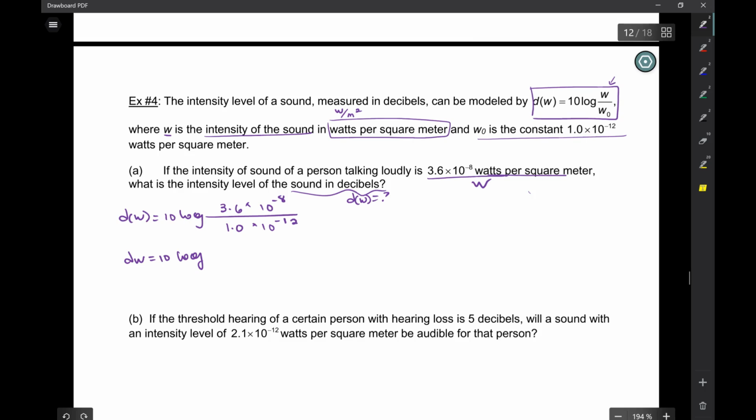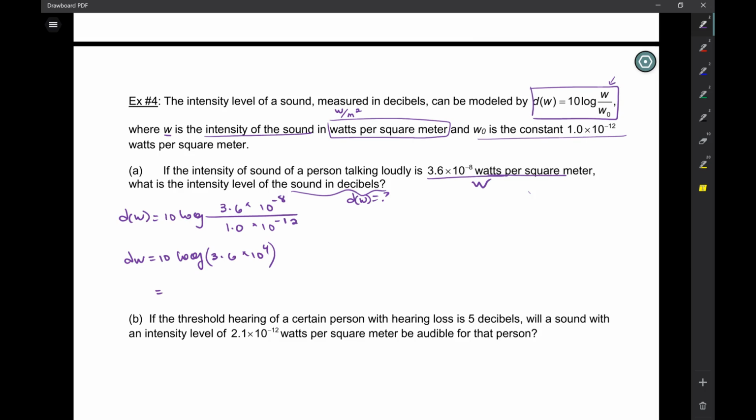All right, so this is 10 log. I'm sure you've done this in chemistry. 3.6 divided by 1 is 3.6, and then 10 to the negative 8 over 10 to the negative 12. Negative 8 minus negative 12 is 10 to the power of 4. So that much you should be able to do by hand. Now, yes, you can plug it into your calculator.